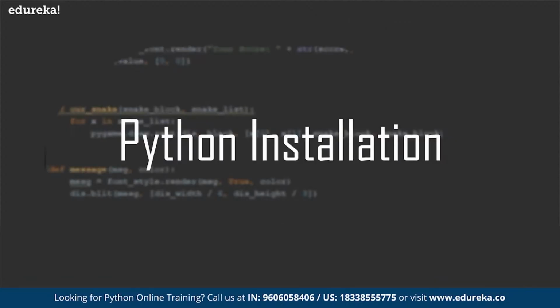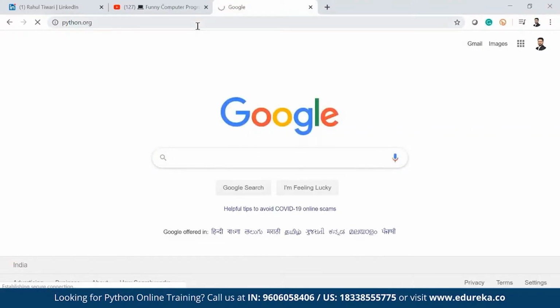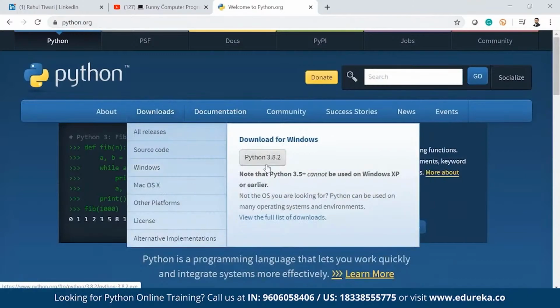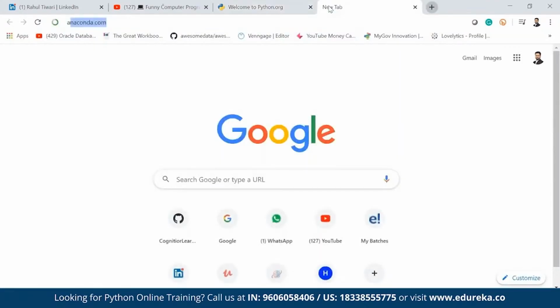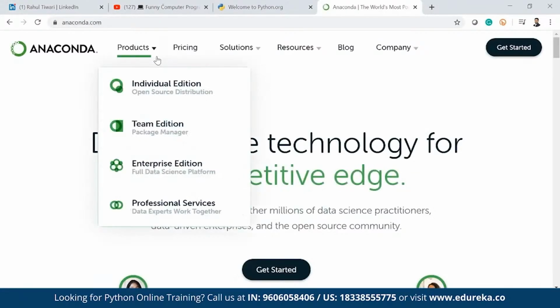Now, how to install Python? To install Python, we have various ways. One is from the Python website, but I don't actually want you to install Python from the Python website. The only reason is that the packages I am talking about, NumPy, Pandas, all those packages, you have to install separately if you install Python from the Python website. That's why the best option is anaconda.com. You can go to anaconda.com and download from there.